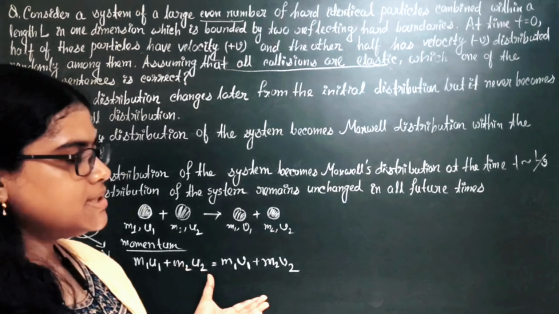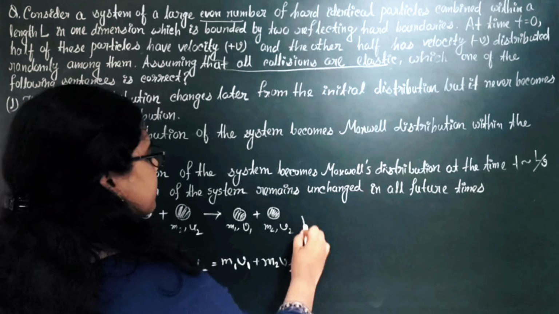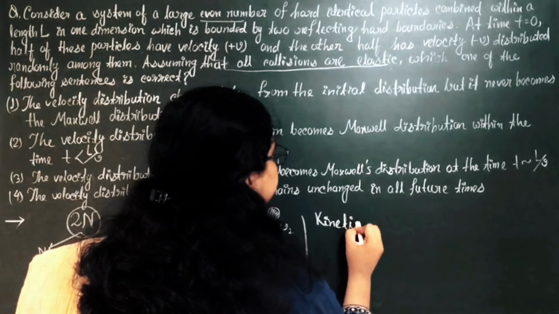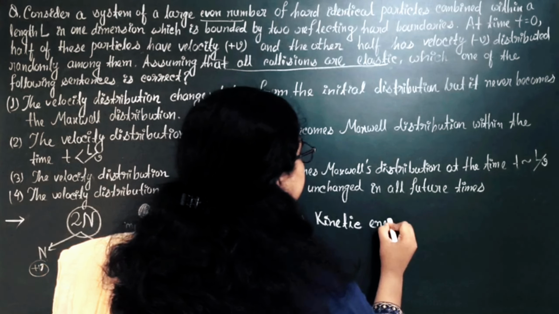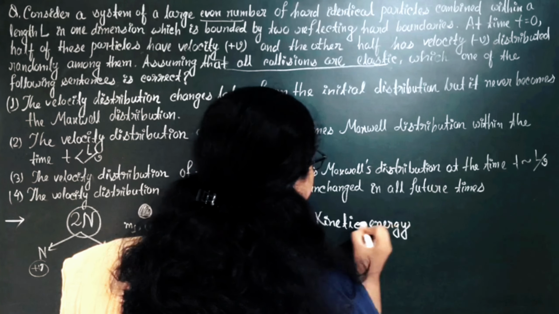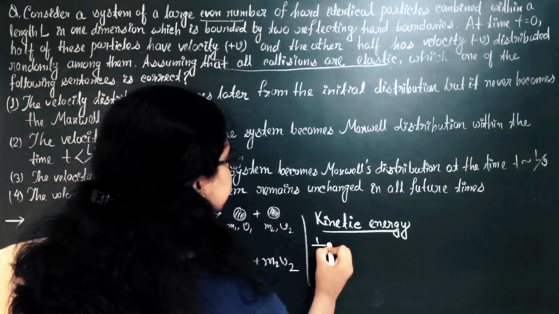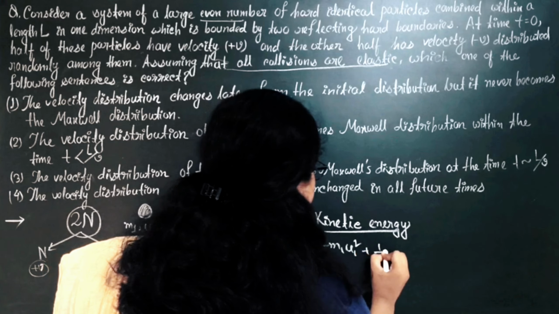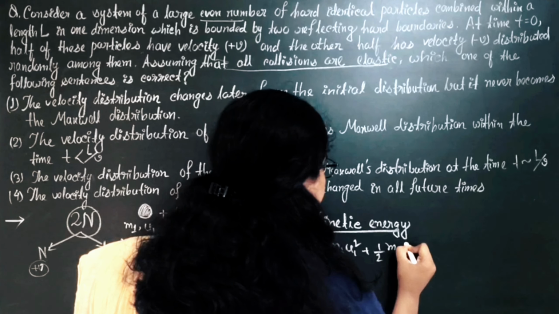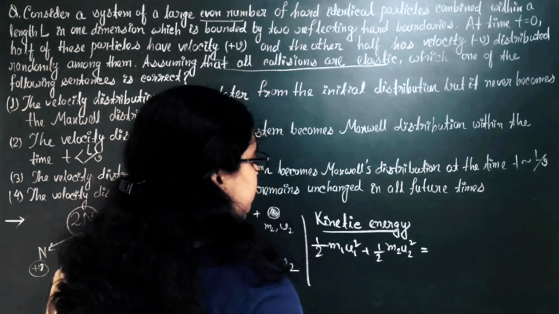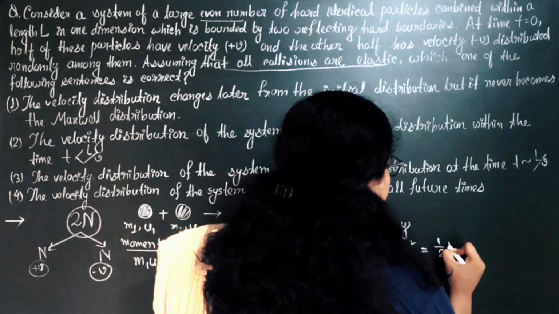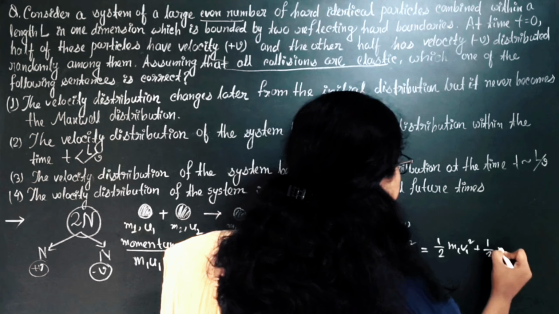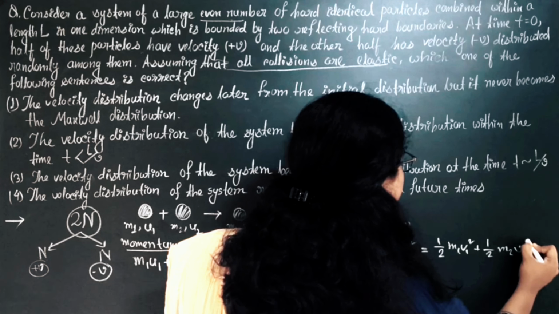So the momentum is conserved as well as the kinetic energy is also conserved for elastic collision. So this will give half m1 u1 square plus half m2 u2 square equals half m1 v1 square plus half m2 v2 square.